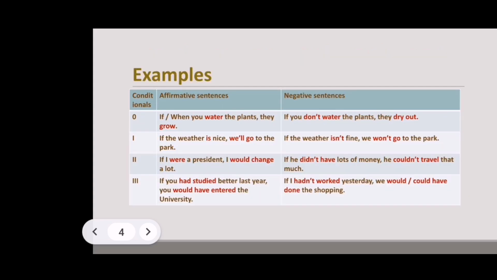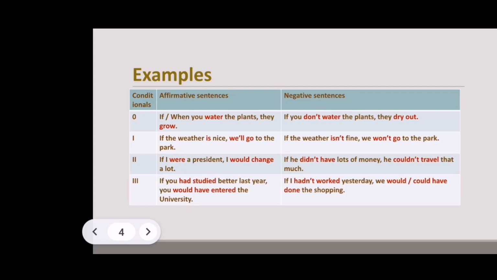This slide shows you examples for all four types of conditionals. I give you affirmative and negative sentences, but there of course can be questions. For example, what would you do if you were president? Or will we go to the park if the weather is nice? And so on.